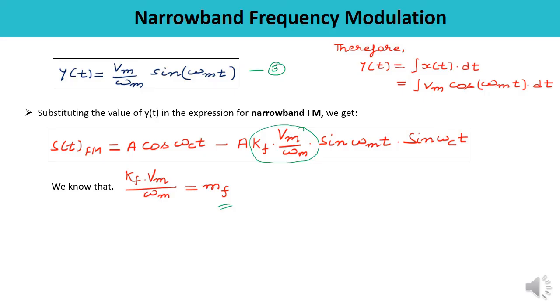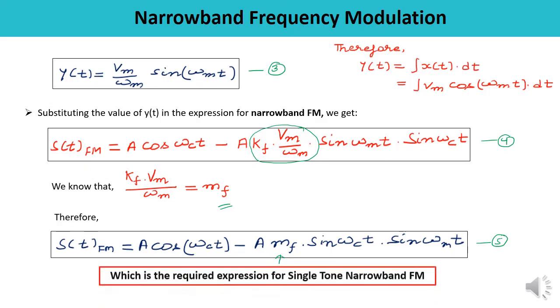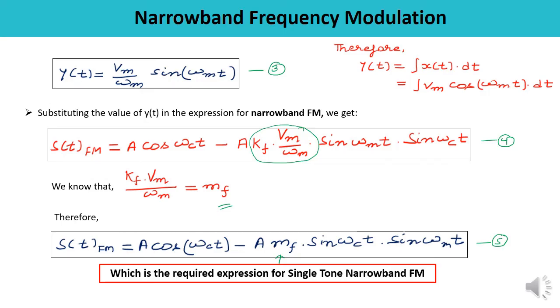So what are we getting now? This particular equation, which is equation number 1, just substituting the value of the modulation index in place of kf into Vm upon omega m. So equation number 4 can be rewritten as A cos omega ct minus A times mf sin omega ct into sin omega mt. This is the required expression for single tone narrowband FM. In a similar manner, you can derive the equation for single tone narrowband PM, phase modulation wave.